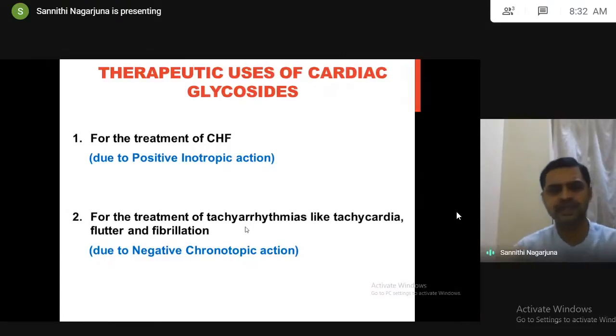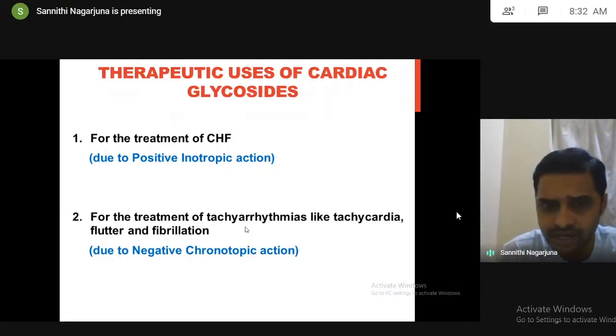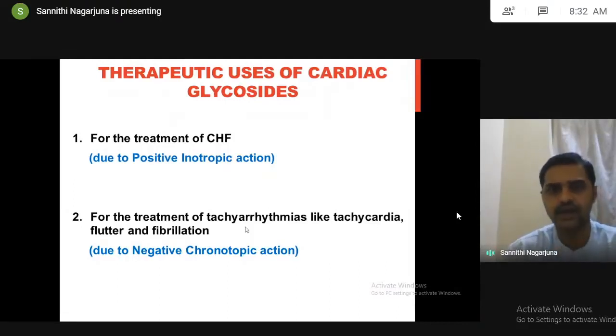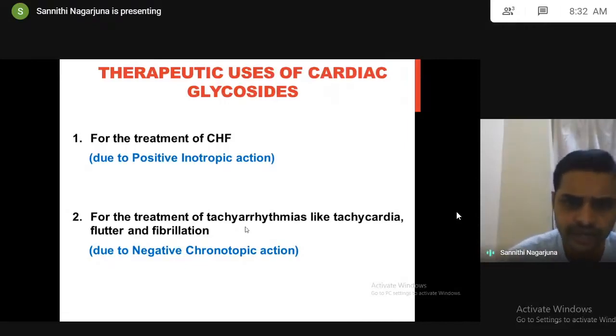But if you see the classification of antiarrhythmics, we mentioned only class 1, class 2, class 3, class 4, but we have not mentioned cardiac glycosides. The reason is that cardiac glycosides are highly toxic in nature. We are saying that cardiac glycosides have negative chronotropic property and are helpful to treat tachyarrhythmias. But practically we are not using them for the treatment of tachyarrhythmias because of the toxicity, the very narrow therapeutic index.